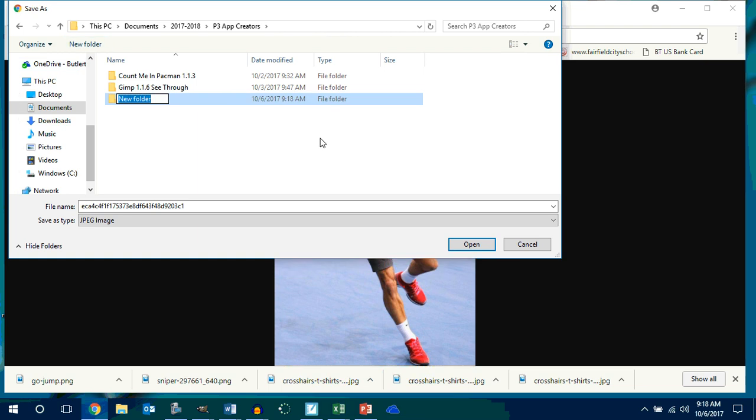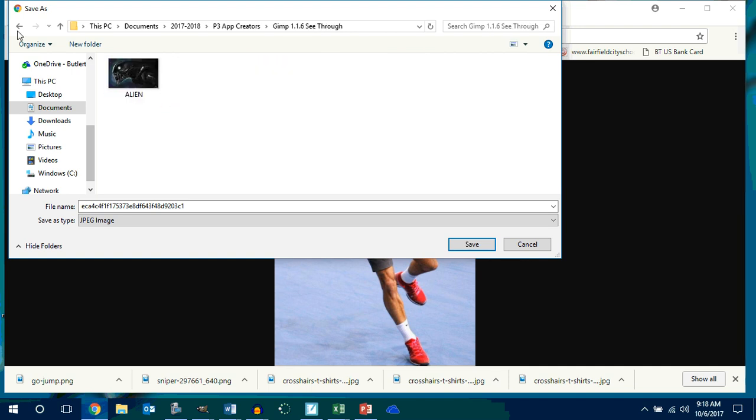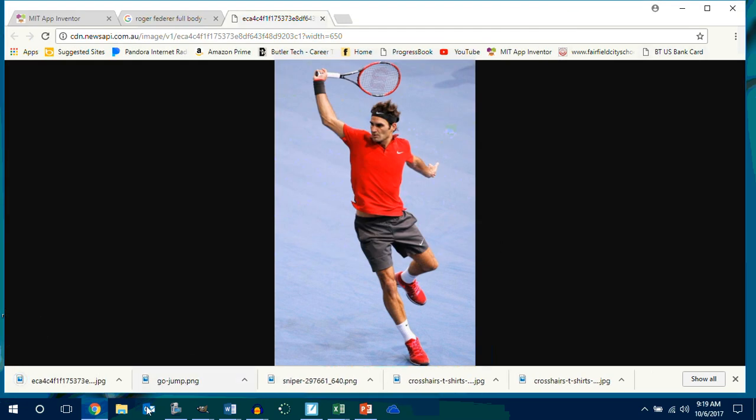Let's create a new folder. We're going to call this folder sound decision. Oh, don't let me forget, we need 8 sounds in here, right? Sound decision 1.1.5. This is going to be my tennis game. I'm going to save Roger in there.